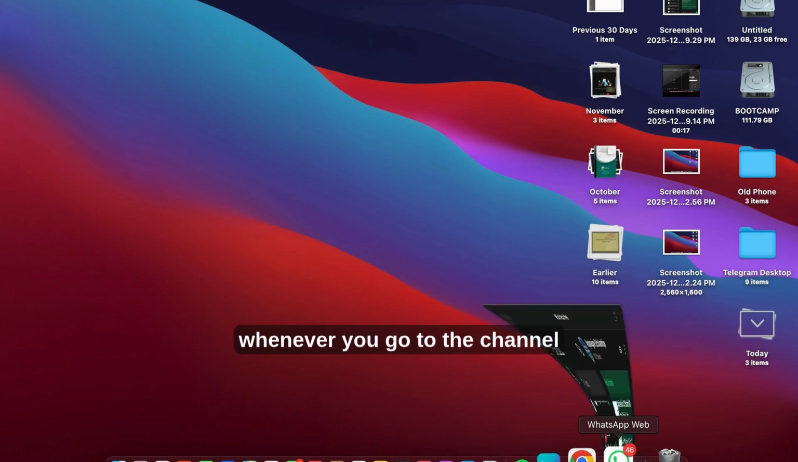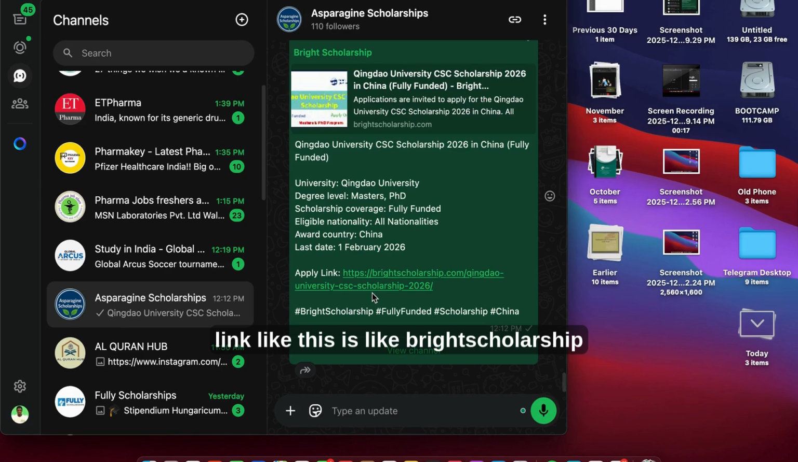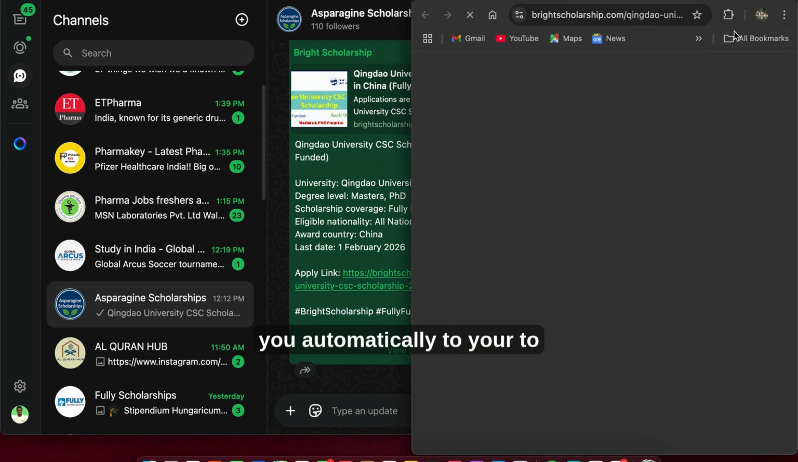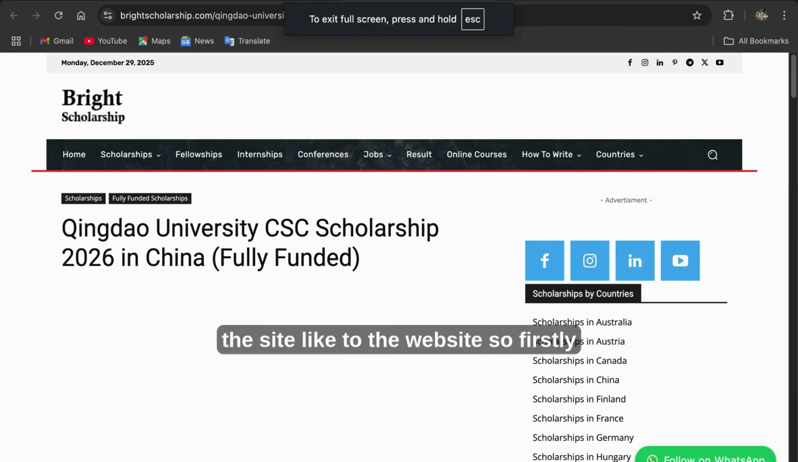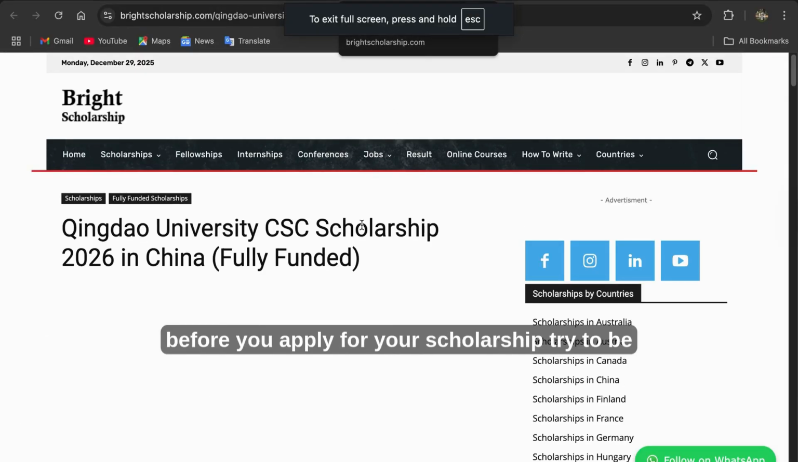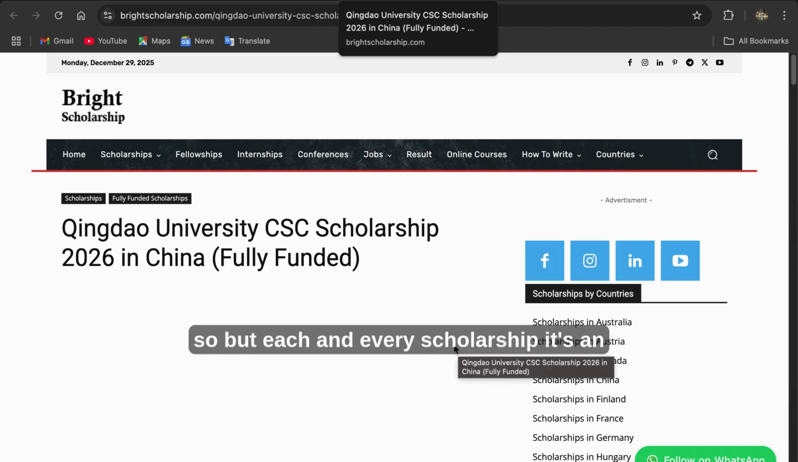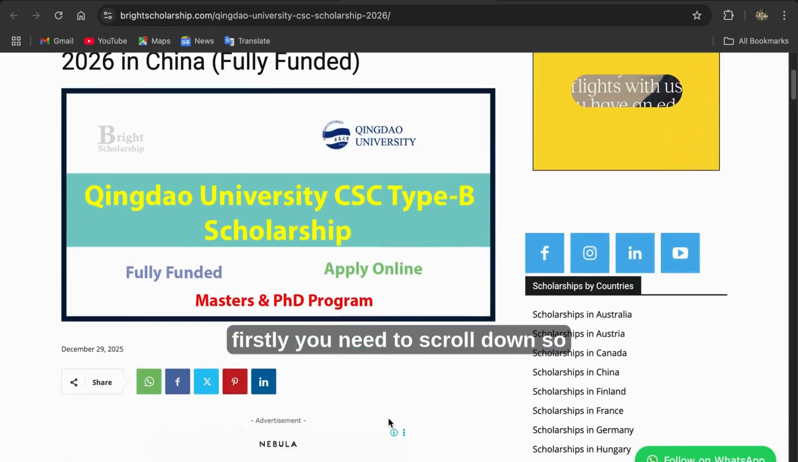Firstly, whenever you go to the channel, this is the apply link, for instance, this is Bright Scholarship. Whenever you press it, it will take you automatically to the website. Before you apply for a scholarship, be aware that you should have your documents ready with you. You can apply for any kind of scholarship. Firstly, you need to scroll down.